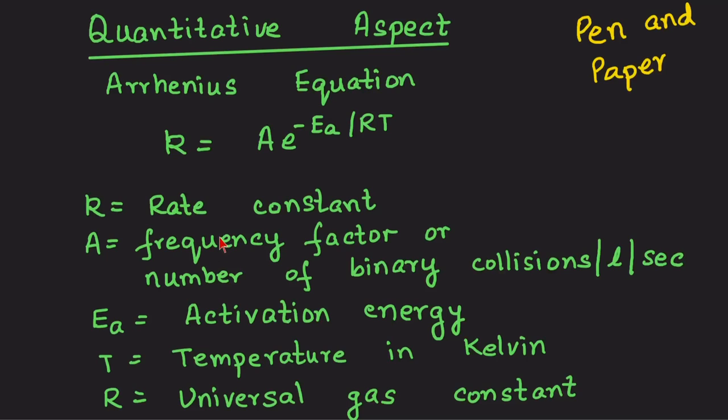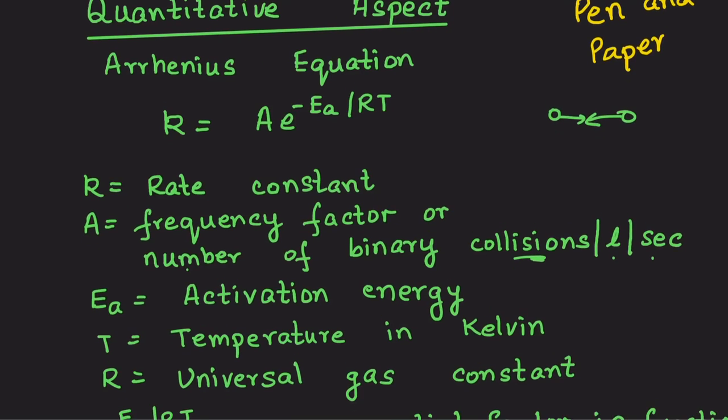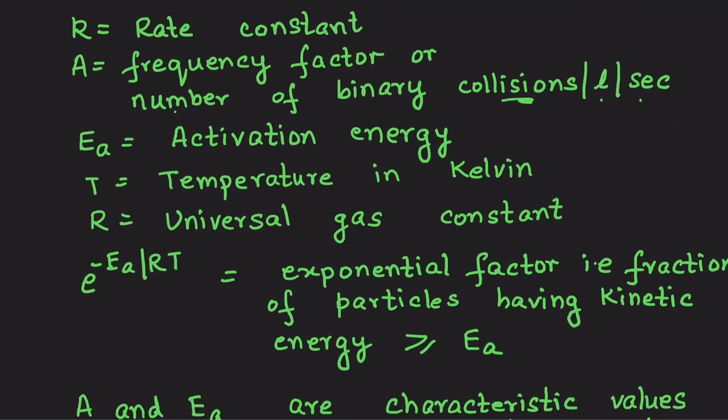Frequency means number of times, right? The number of times an activity happens in a given time, so it is related to time. Frequency here is the number of binary collisions per liter per second. When the particles are in a reaction mixture, they are continuously colliding with each other. How many such collisions take place per unit volume per second of the reaction mixture is what is denoted by the value A. You can note these down. Yes, R is the universal gas constant.